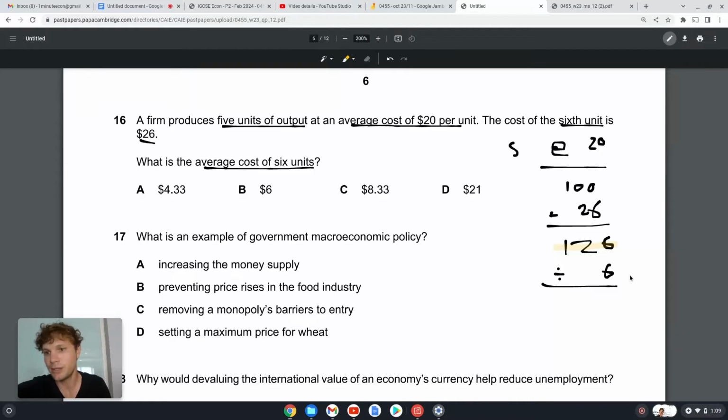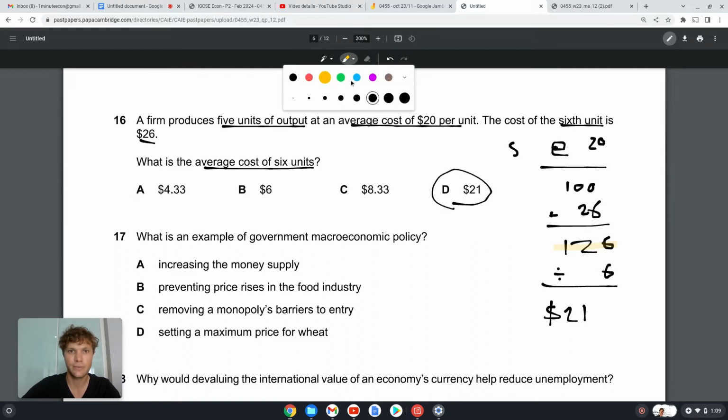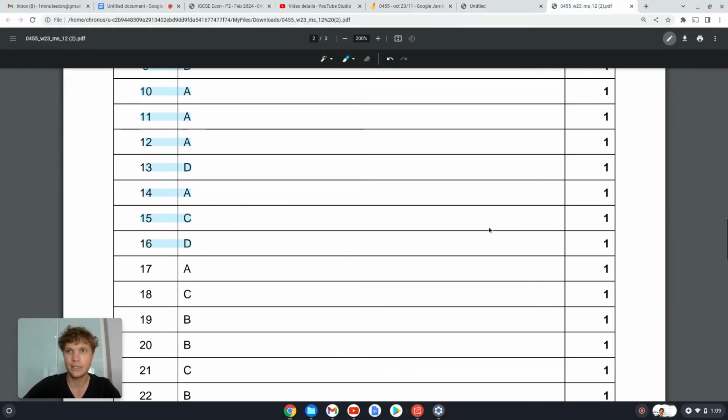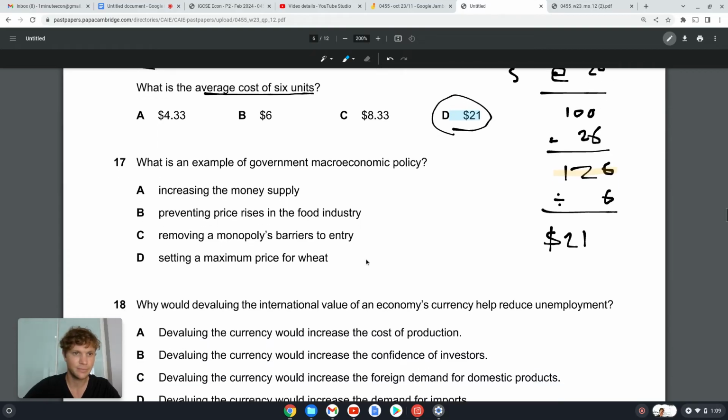So I'm going to quickly whip out the old calculator. 126 divided by 6, $21 per good. So the average cost is $21 per good. So the answer should be D. Okay, the average cost of one good is $21. There we go, 16D. Okay.